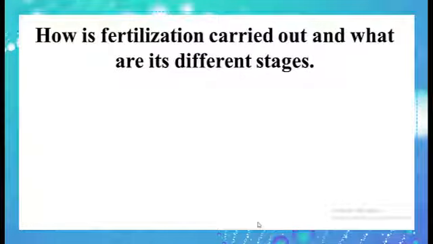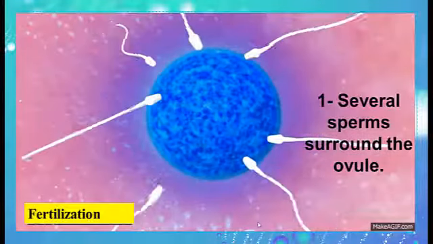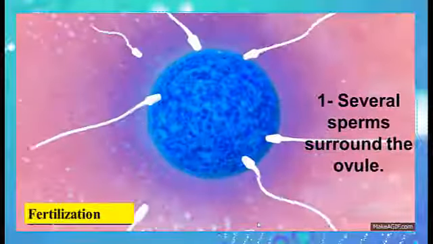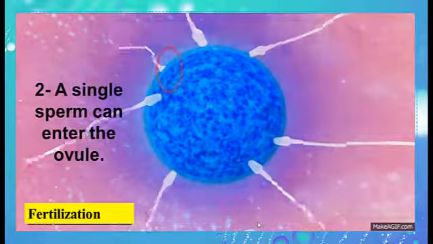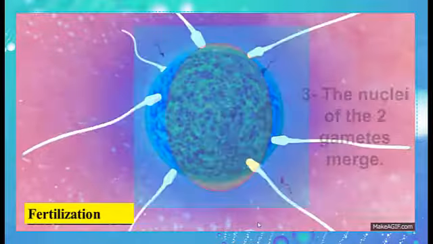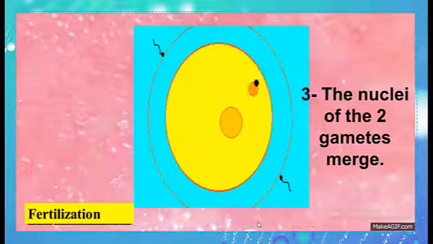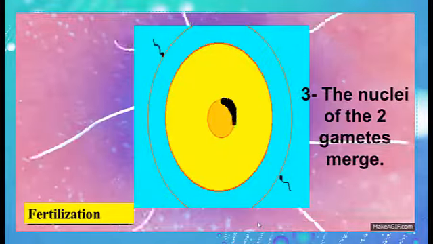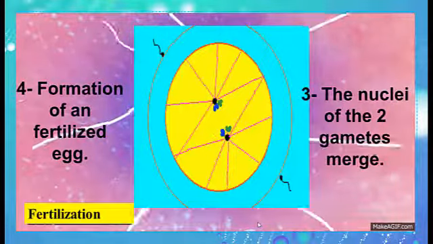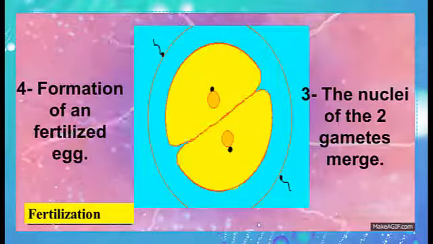How is fertilization carried out and what are its different stages? Number 1. Several sperms surround the ovule. A single sperm can enter the ovule. The nuclei of the two gametes merge together. And then the formation of a fertilized egg.